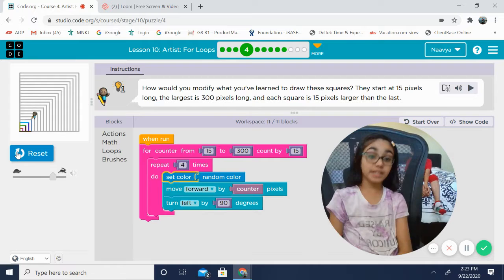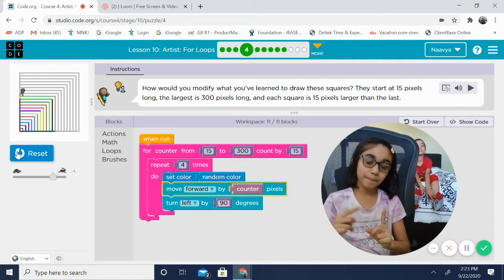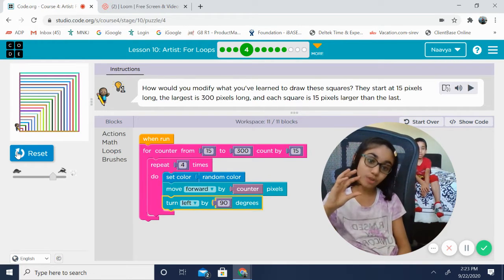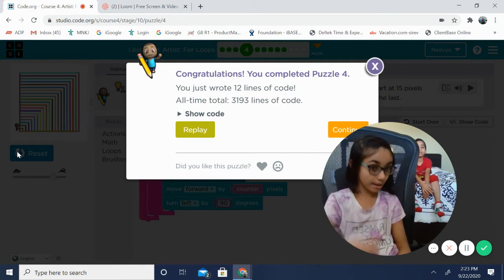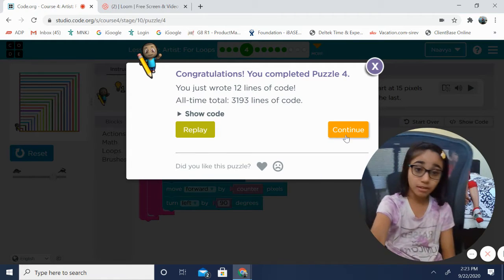See, now it's starting from the little one instead of going from the big one. You can switch it around a bit in order to make it go from the big one. If you want to make a big one, then where the counter goes, you need to put the bigger number where the counter goes. Let's keep on going.